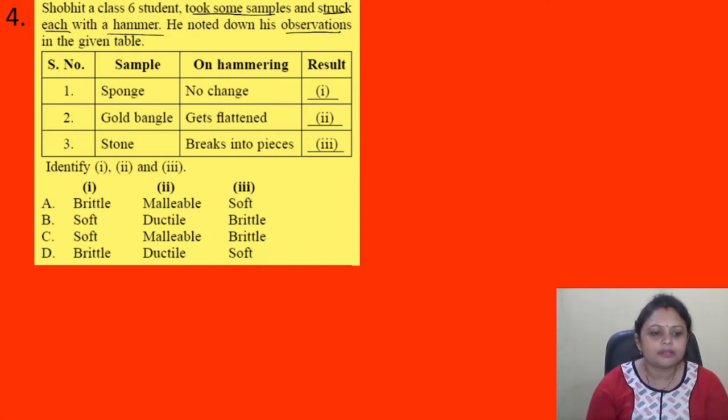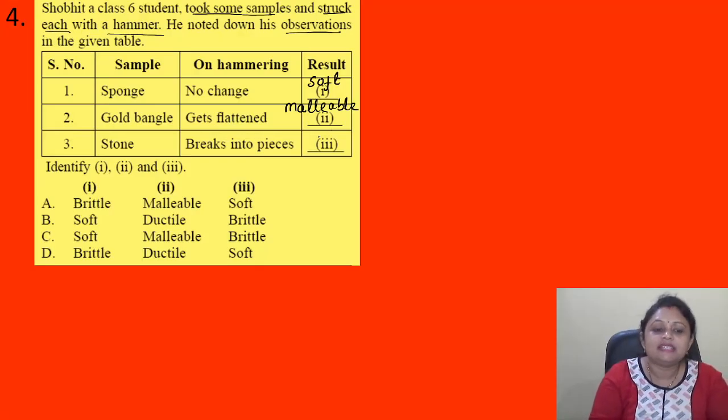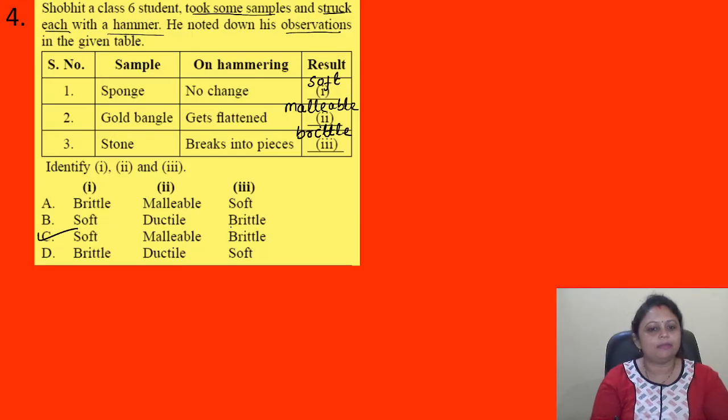Okay. So here sponge, no change is there. Why? Because we can say that sponge is soft. Then gold bangle gets flattened. So this is the property we can say: gold is malleable. You know malleable: when we strike with a hammer, we get a flattened structure. Next is stone breaks into pieces. So we can say that stone is brittle in nature. So here the correct answer is option C, soft, malleable and brittle. Got it everyone? Coming to the next question.